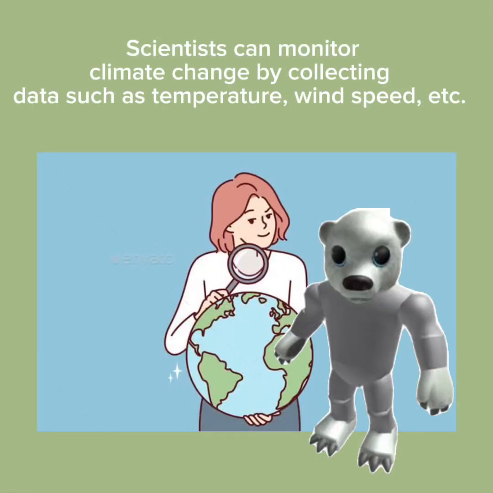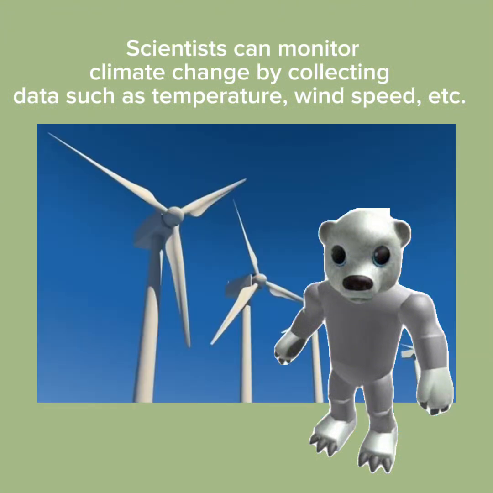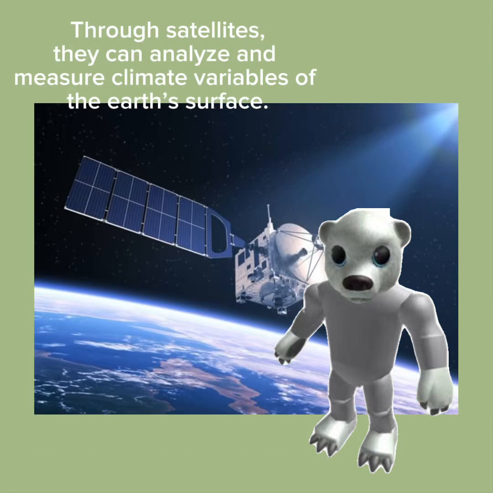How can scientists monitor climate change? Scientists can monitor climate change by collecting data such as temperature, wind speed, etc. Through statistics, they can analyze and measure climate variables of the Earth's surface.